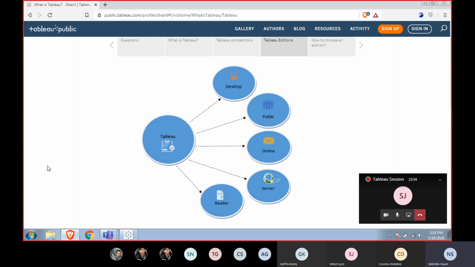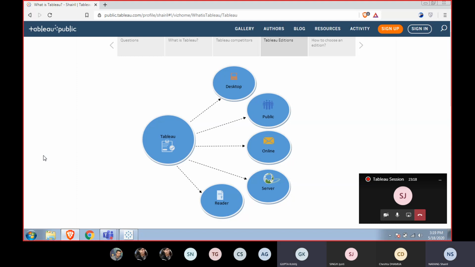And through Tableau Public also, we can share the visualizations online. If you see this screen, this is also Tableau Public. I've created this visualization through Tableau and shared it publicly. So it does not have a security point of view, and anybody can view this online.